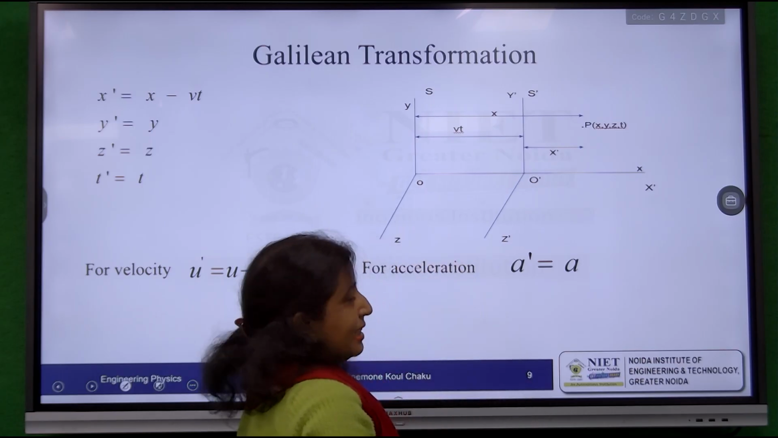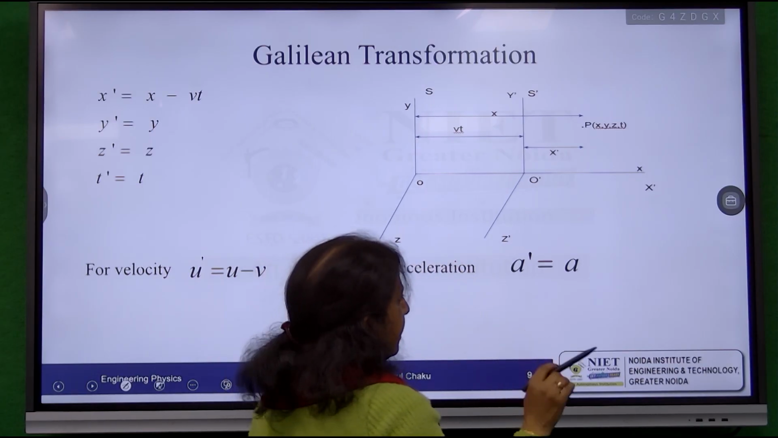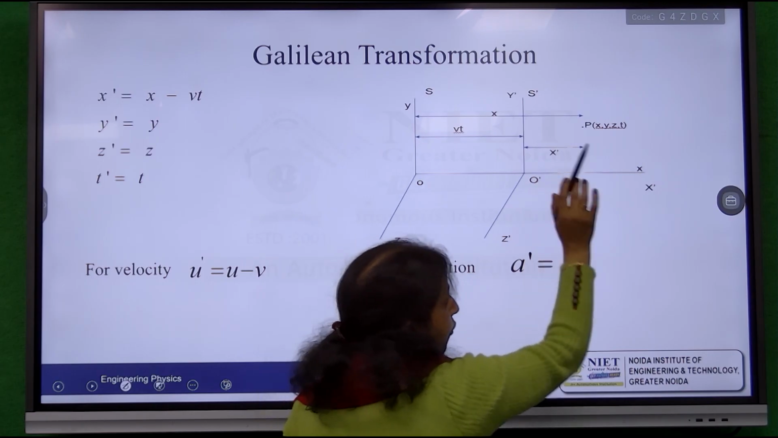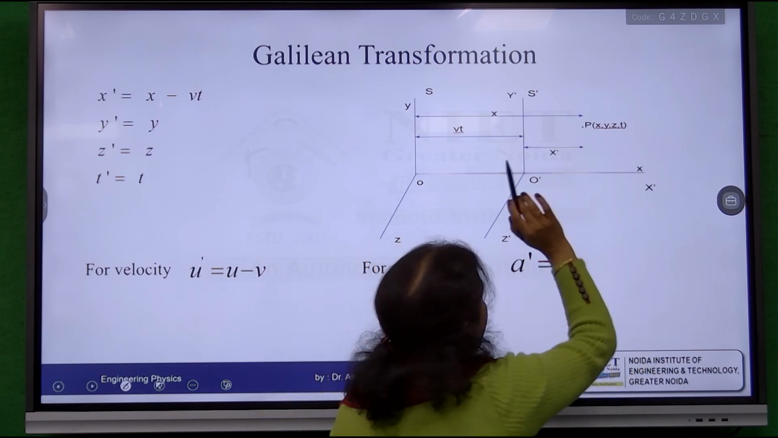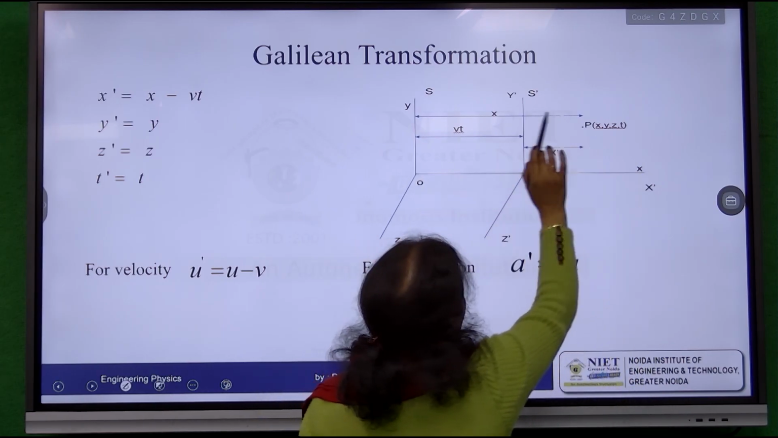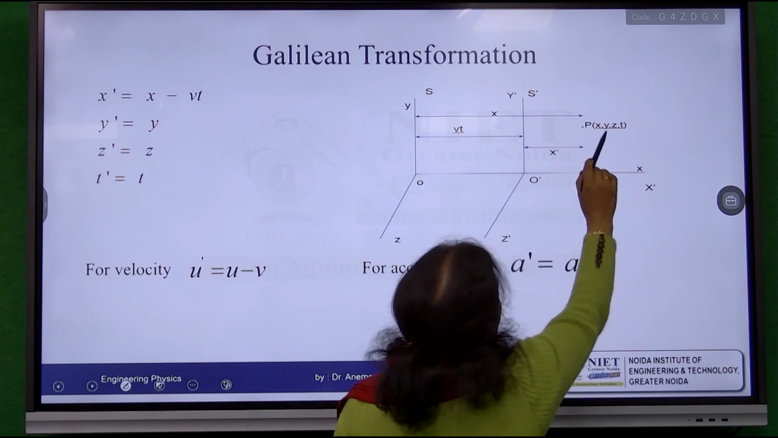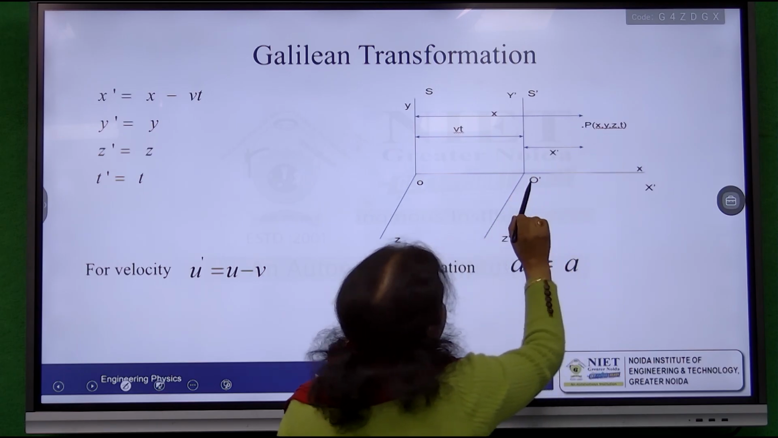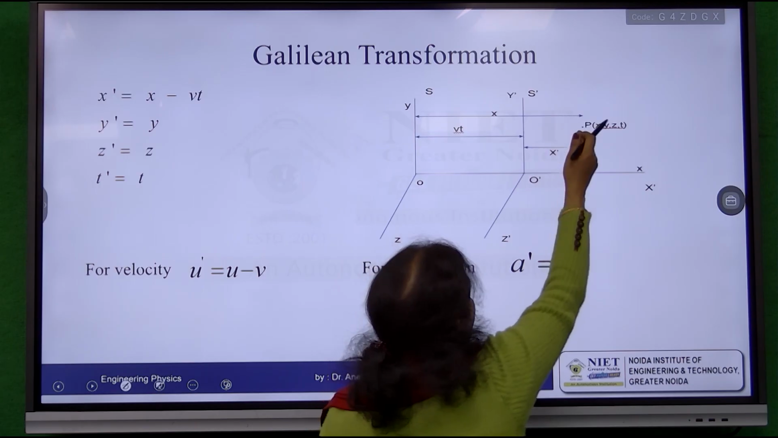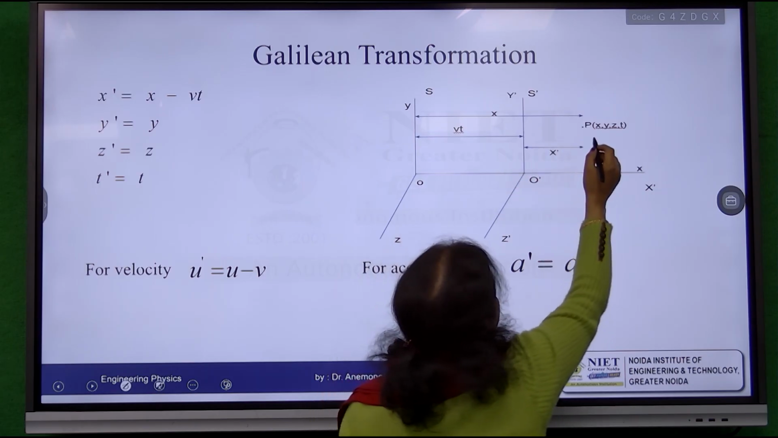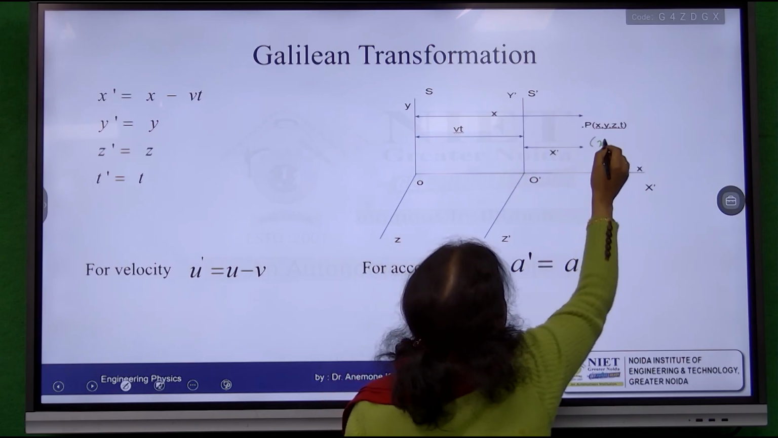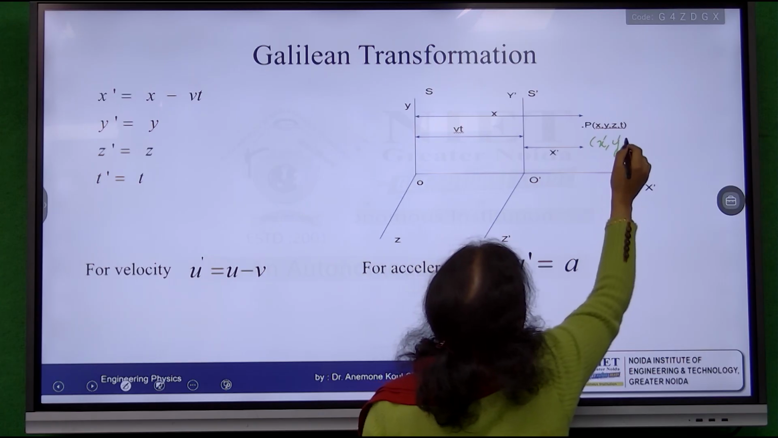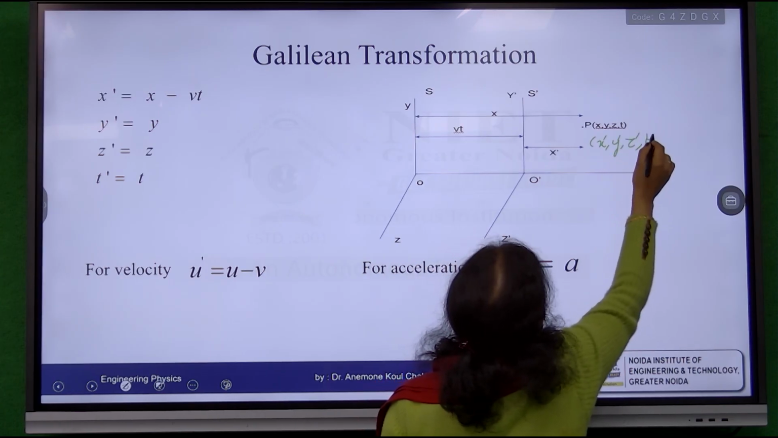For observer O, the coordinates are x, y, z and t. That's 4 coordinates in terms of space and time. But for observer O dash, who is also observing the event, the coordinates are x dash, y dash, z dash and t dash.